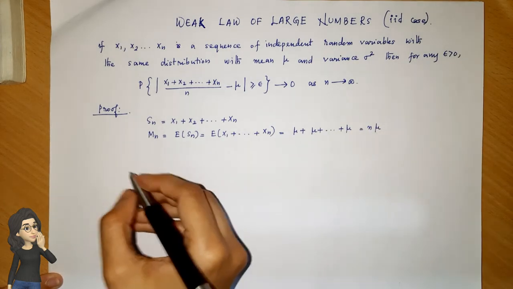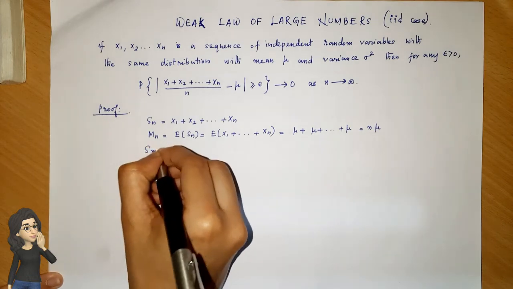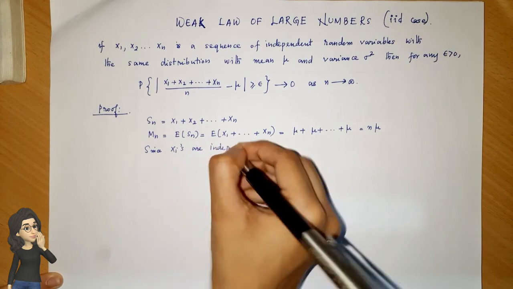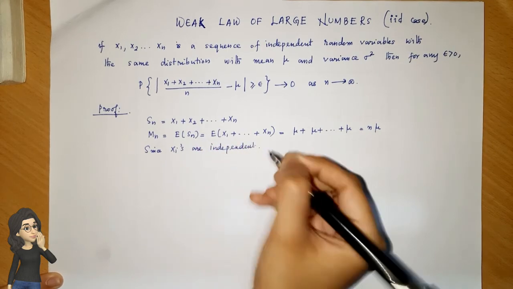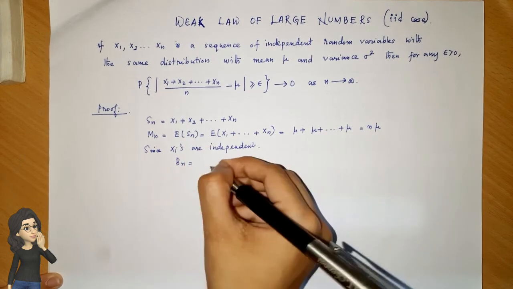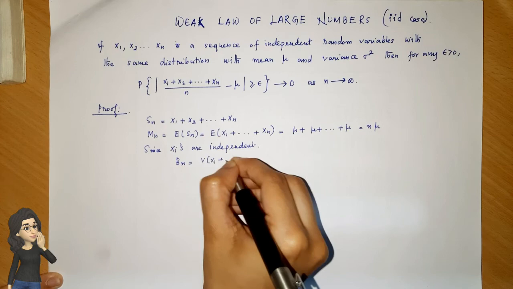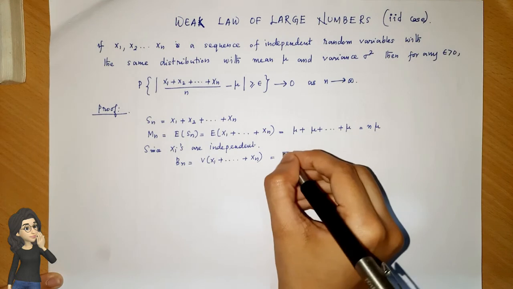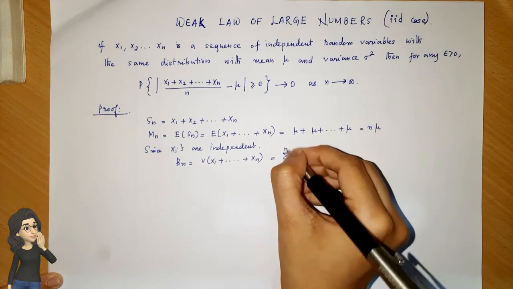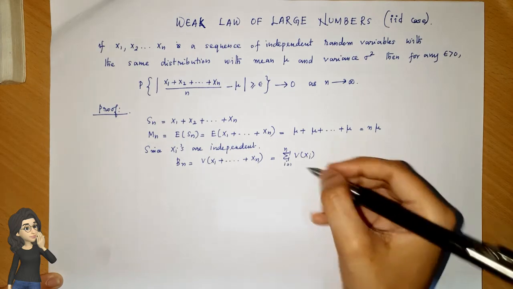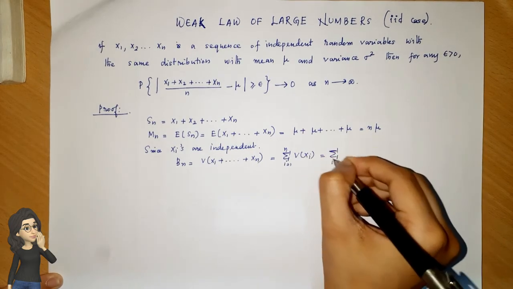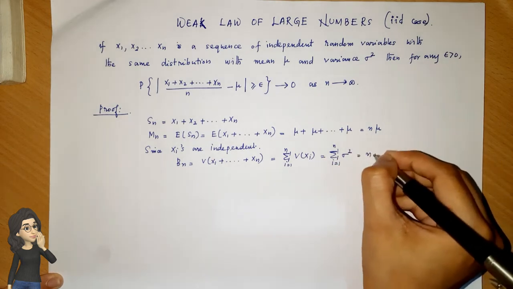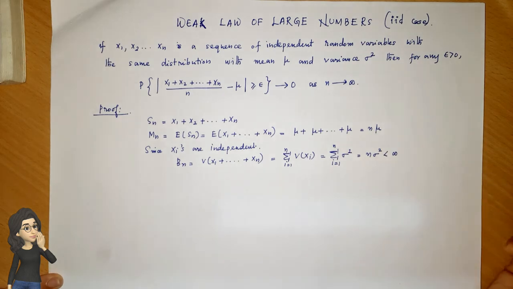Now, since the xi's are independent, Bn is equal to the variance of x1 plus etc. plus xn. And we can write it as summation i equal to 1 to n of variance of xi, which is equal to summation i equal to 1 to n of sigma square. That is n sigma square, and that is less than infinity.